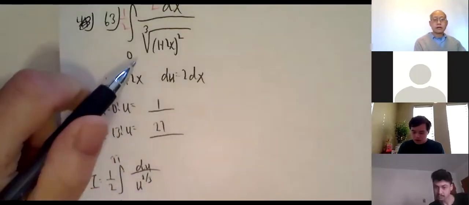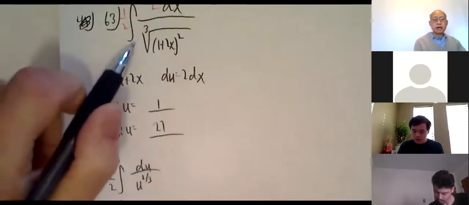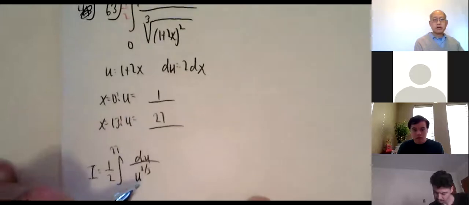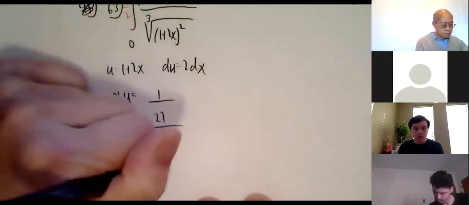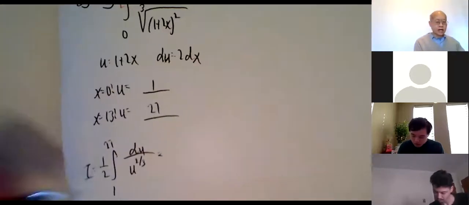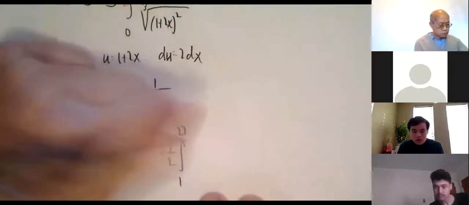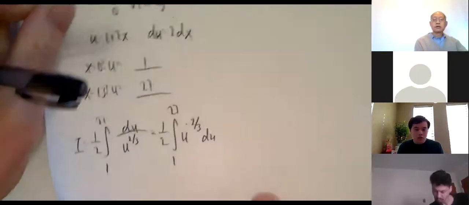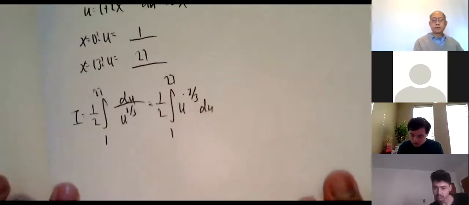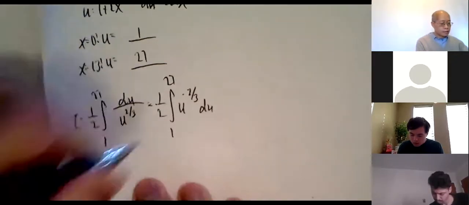Replace 1 plus 2x with u, and square here, cube here means that. And of course, we know that means u to the negative 2/3 du. And then we're home free.